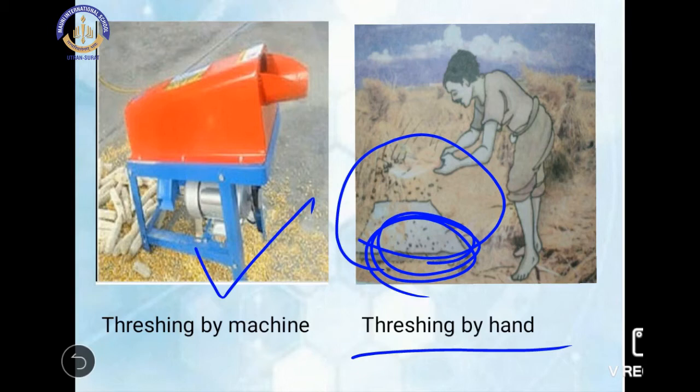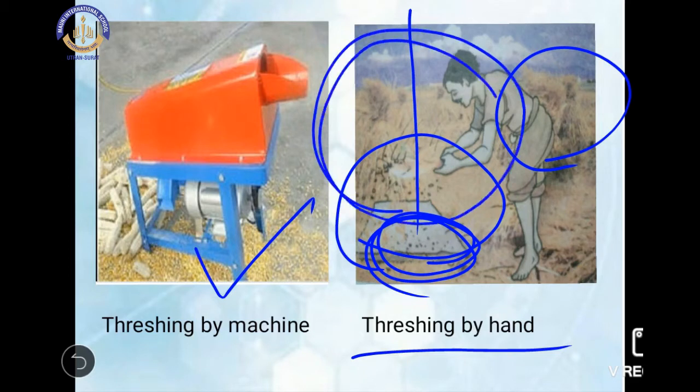The stalks of the grain are laid down, they put a rod of wood or any material, and then in a round way the bullocks walk on the paddy stalk, and by the walking of the bullocks the separation of grain from the stalk happens.